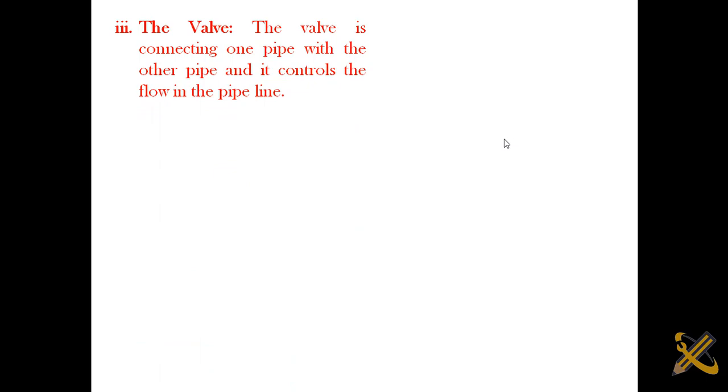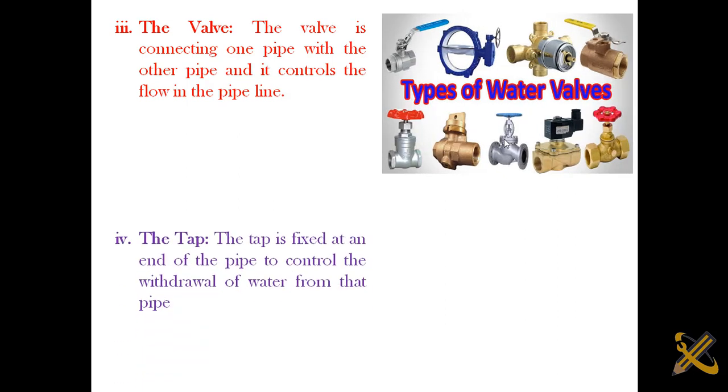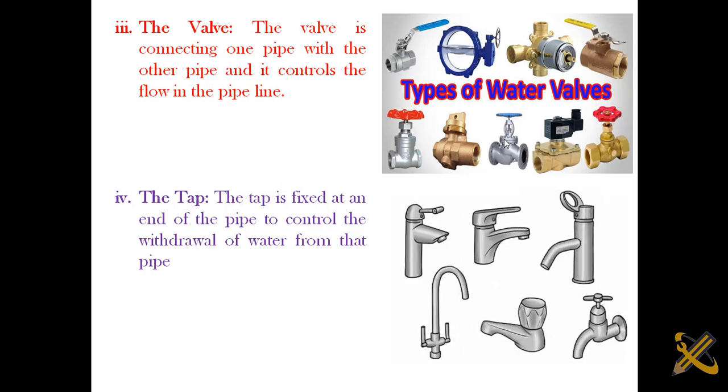So we also have the valve, just like a tap. Valve and tap perform almost the same function. A valve connects one pipe with another pipe and controls the flow of water in the pipeline, while a tap is used to acquire water at the drop-off point. There are several types of valve: we have the gate valve, the ball valve, among others. Then the tap is fixed at an end of the pipe to control the withdrawal of water from that pipe. These are several pictures showing different kinds of tap. All right, so that is that about that.